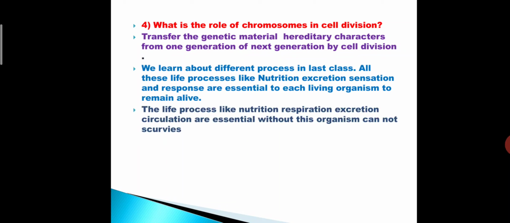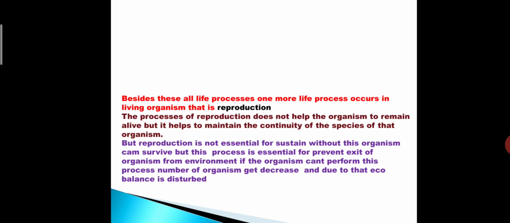Life processes like nutrition, respiration, excretion, circulation are essential, and without these the organism cannot survive. Suppose any life process like nutrition, respiration, excretion, circulation is disturbed, what happens? The living organism cannot survive. So these processes are said to be the essential life processes.